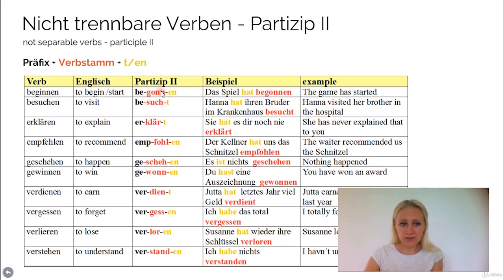Beginnen becomes begonnen. So please don't forget, you don't add a ge here, the ge which we usually use for the Partizip 2 verb. Besuchen becomes besucht. This is regular here. The verb stem does not change and the ending is t. Hannah hat ihren Bruder im Krankenhaus besucht. Erklären, to explain, becomes erklärt. It's also regular. The stem has not changed and the ending is t. So sie hat es dir noch nie erklärt.